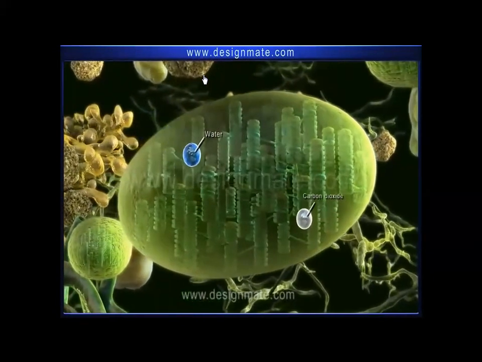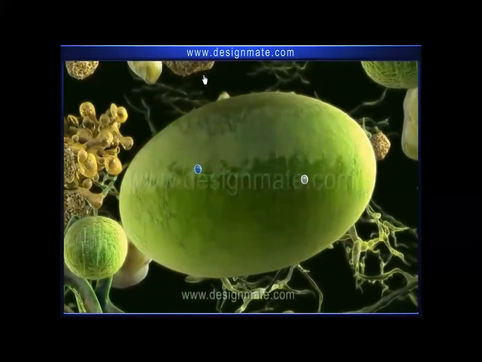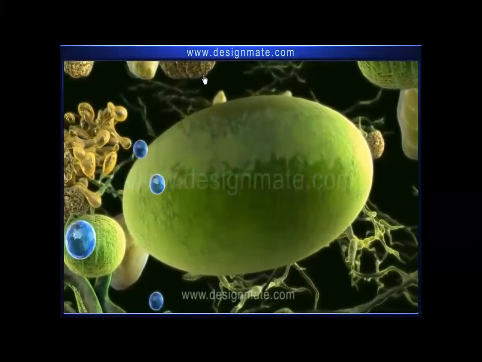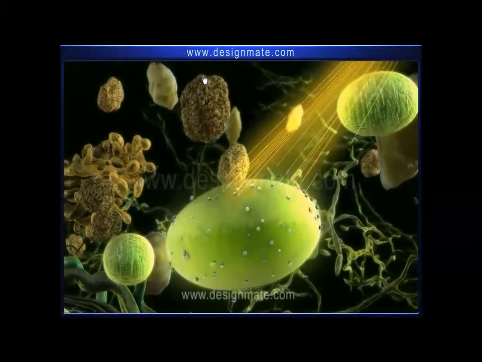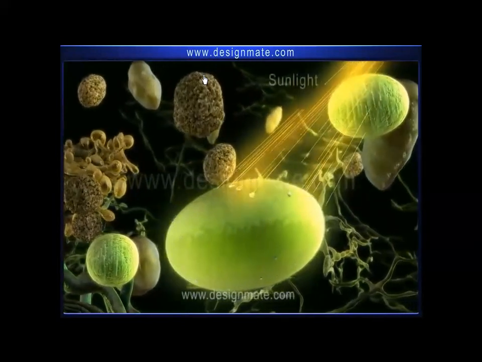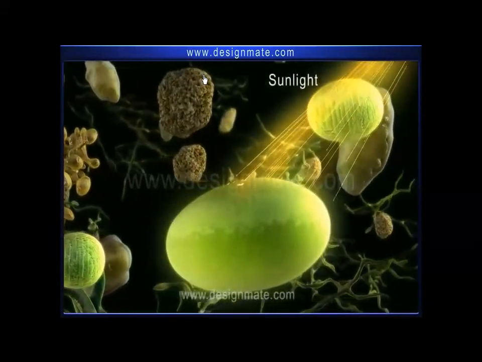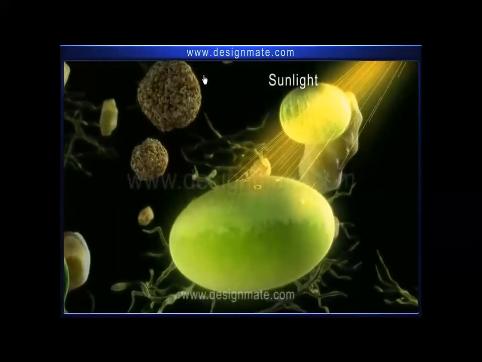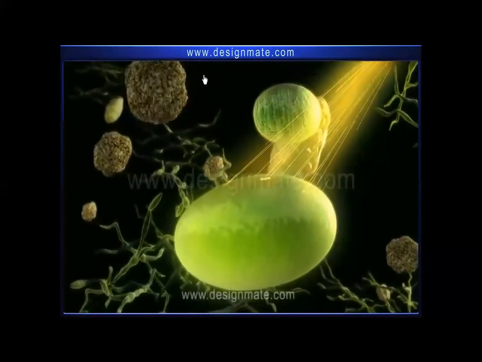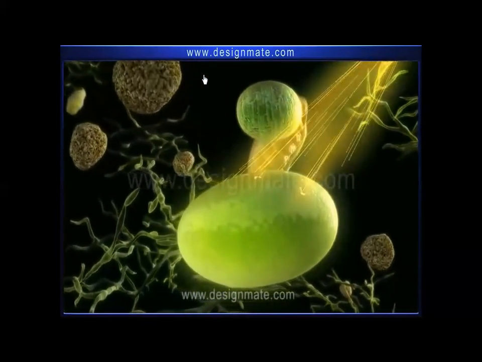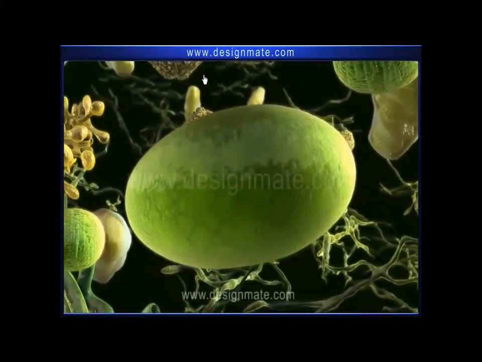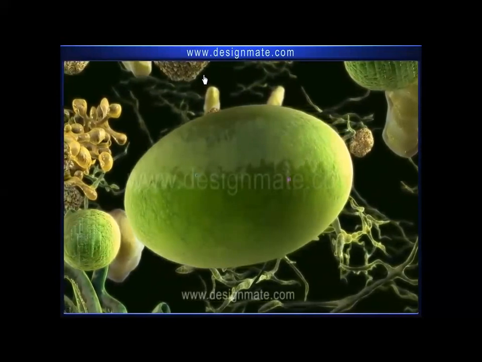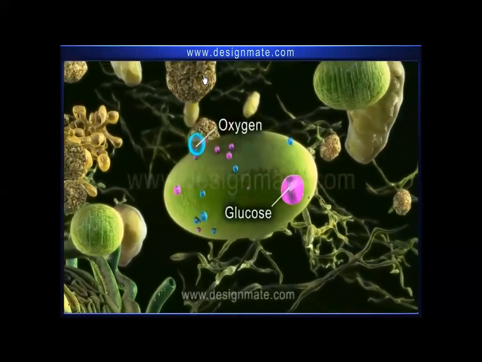Both water and carbon dioxide molecules are finally absorbed by the chloroplast. These chloroplasts also have the capacity for trapping energy from sunlight. And this energy is used to synthesize glucose and oxygen from carbon dioxide and water. These oxygen and glucose molecules diffuse out of the chloroplast.